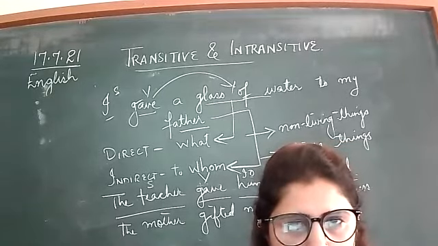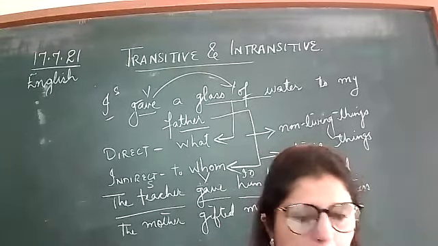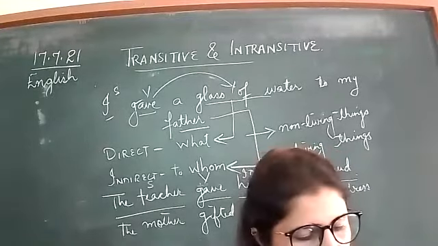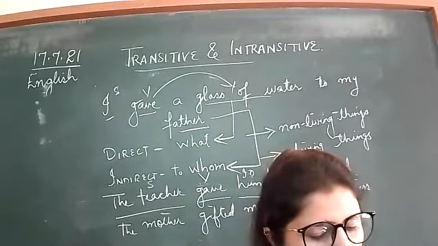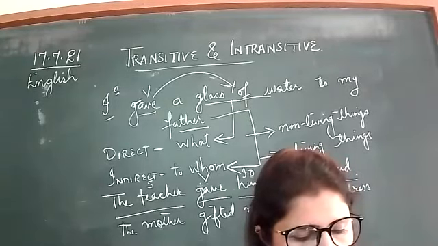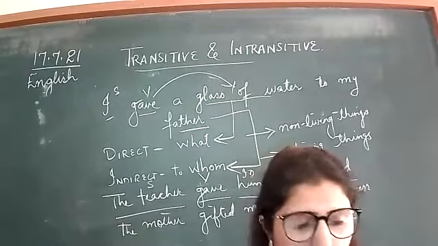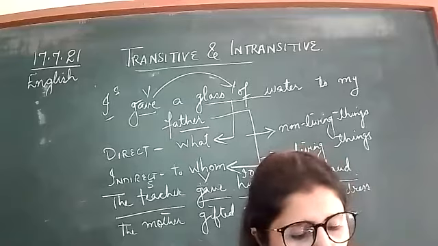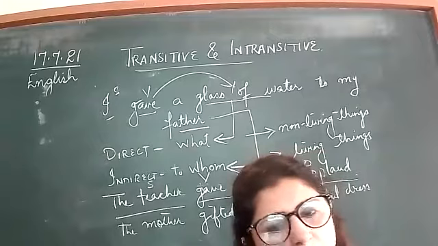Secret, direct. Please pass me the salt. Salt is direct, me is indirect. Can you tell me the way to the mall? The way to the mall is direct, and to whom? To me, so it is indirect.